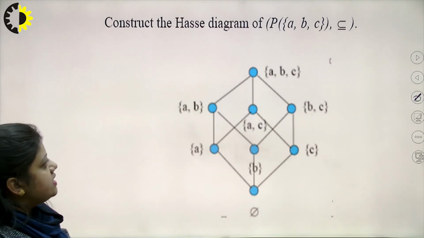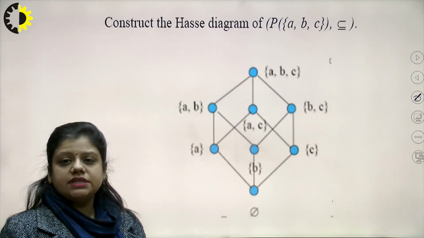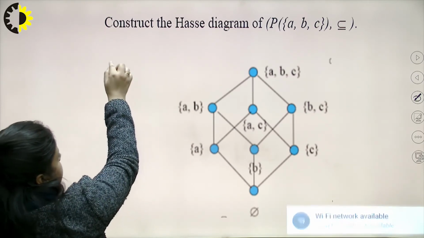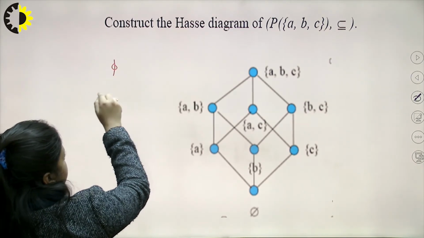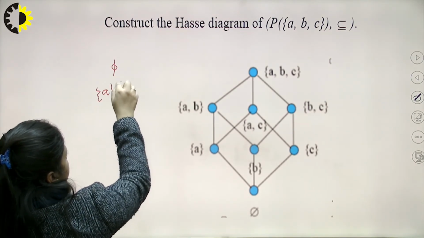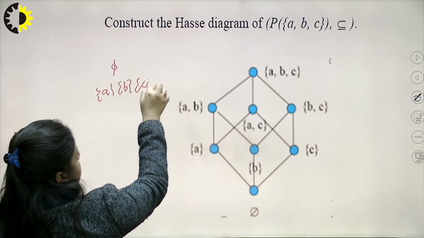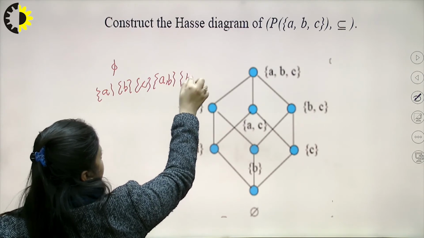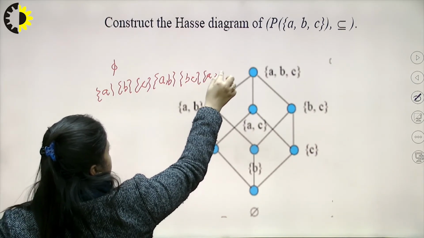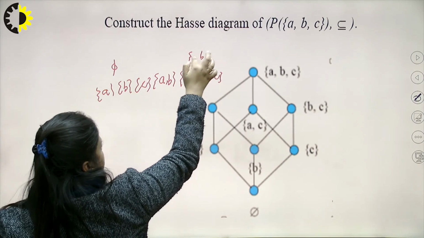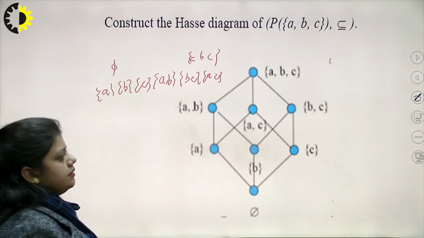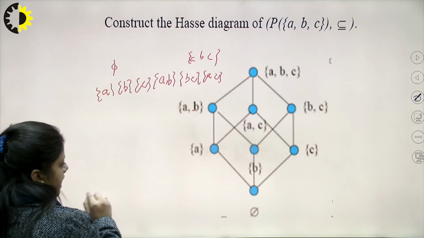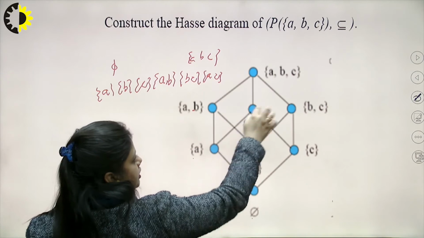Now construct the Hasse diagram for the power set of {a, b, c} with the relation subset. Let us first see what the elements of the power set will be. The first is the null set. The others will be {a}, {b}, {c}, then I will have {a, b}, {b, c}, {a, c} and {a, b, c}. These are the sets which I am going to have. So, when I draw the Hasse diagram, these are the elements which I have already stated.